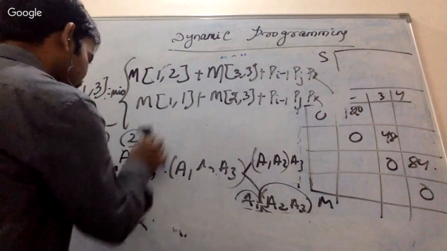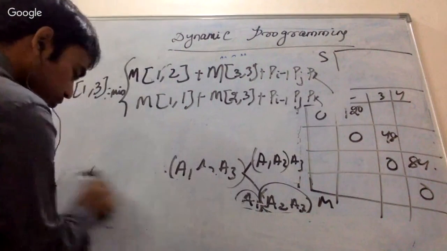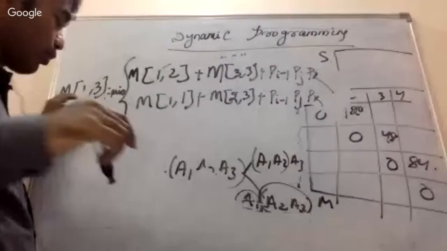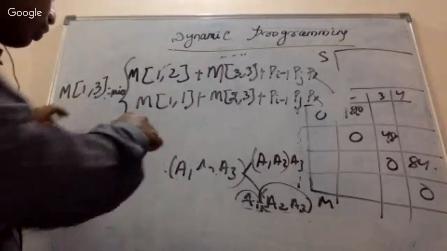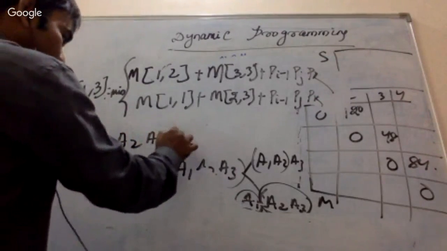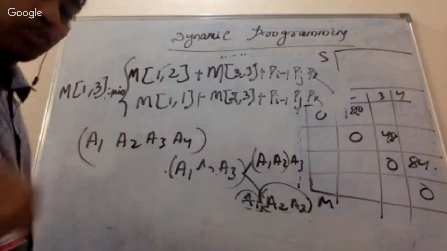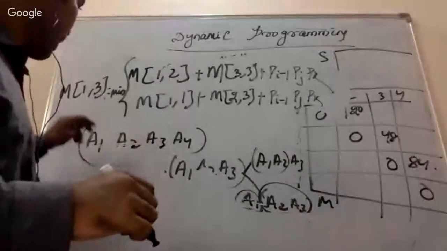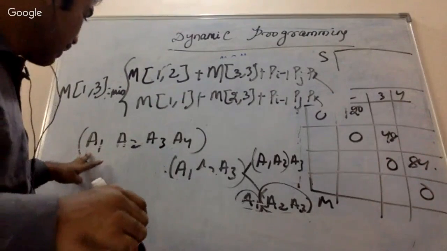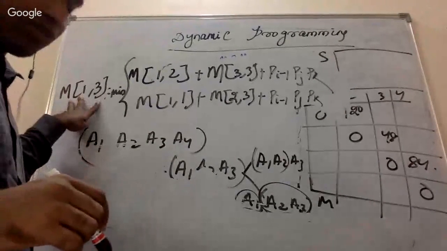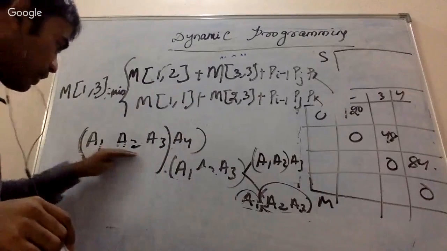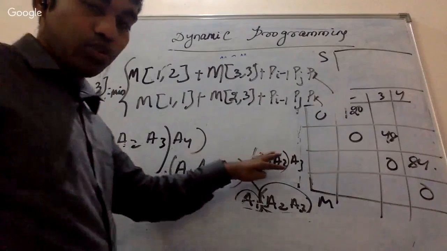Then coming to the second part. Whenever you are going to calculate m of 1 3, we are giving 4 matrices, a1 a2 a3 a4. How can you construct it by taking 3 at a time, 1 to 3? If I think about a1 3, then I can construct it in two ways.